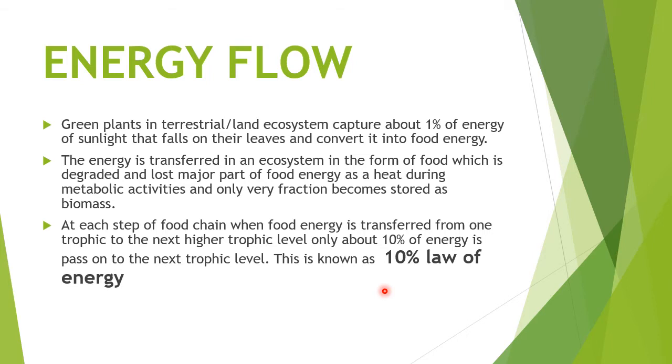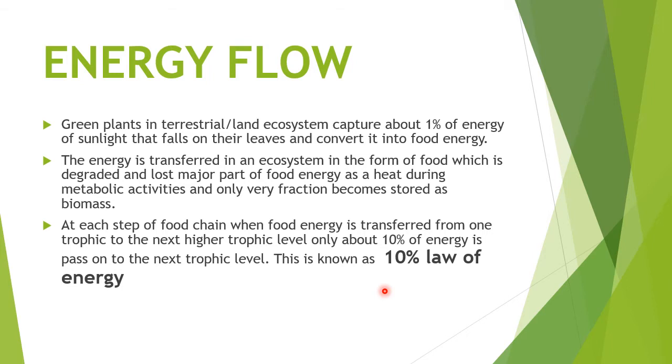Means the green plants, which are known as the producers, synthesize their food in the presence of sunlight, by capturing the energy from the sunlight, that is only 1%. So green plants will capture only 1% of energy of sunlight that falls on their leaves, and that energy is converted into the food energy.